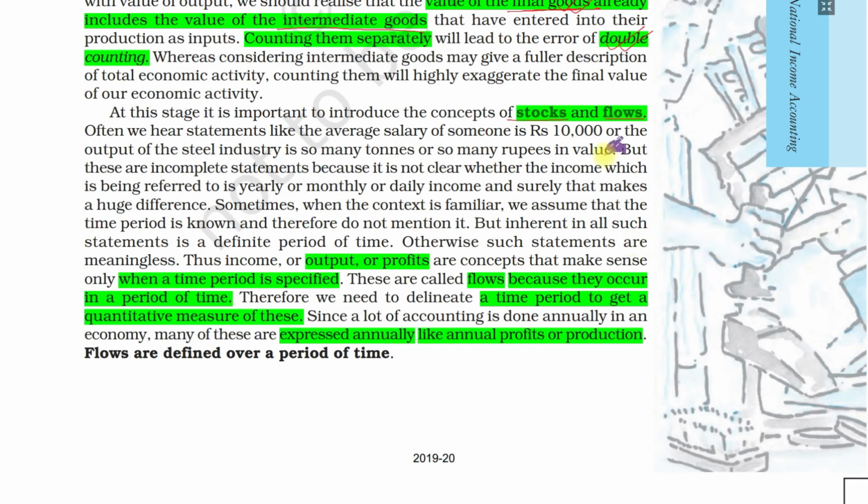First of all, we see flow is what is specified over a period of time. Just like output. We don't just say what is the output, we say what is the output of the firm in a year or in 1 month, in 1 day. So a period of time is specified. One day is one period of time, or annually is a period of time. Just like income, what is your income? It doesn't make sense. It makes sense when we ask you what is your monthly income, what is your annual income. So that is specified over a period of time. So these are called flows, which are defined over a period of time.